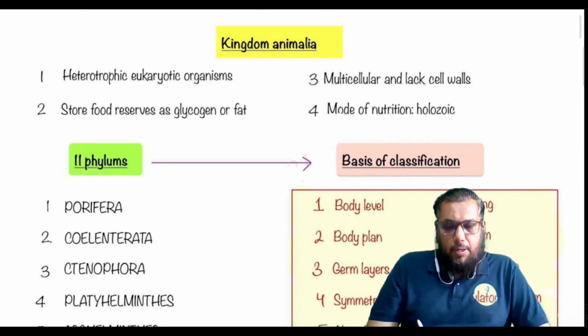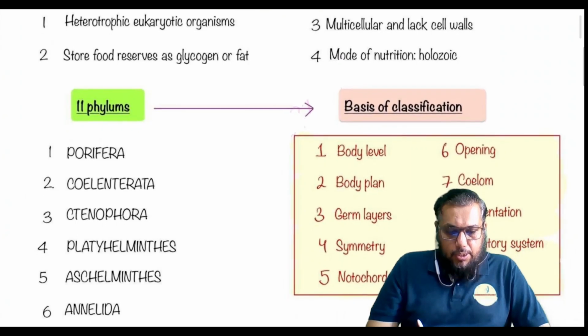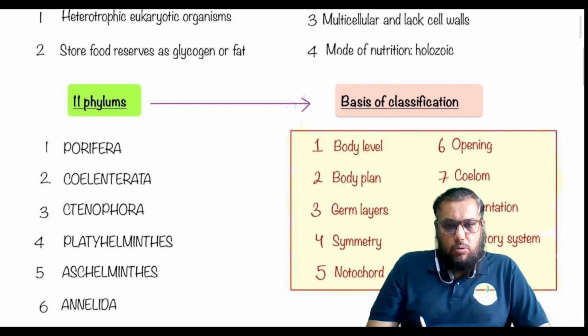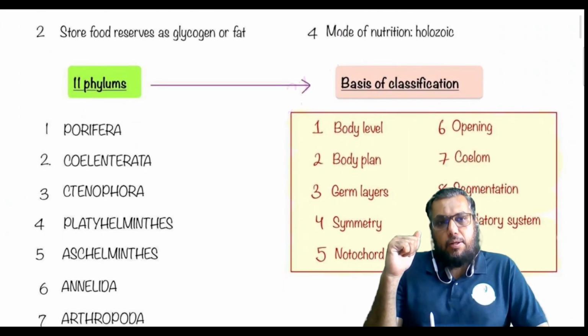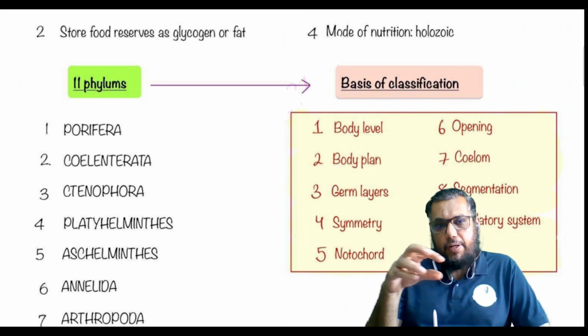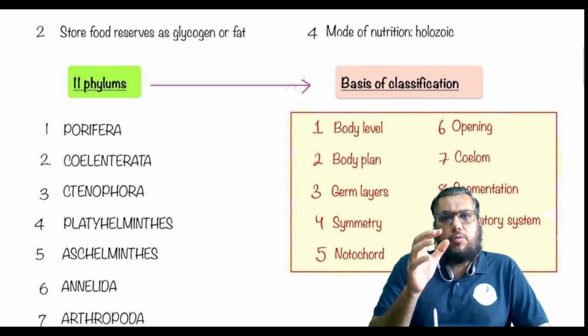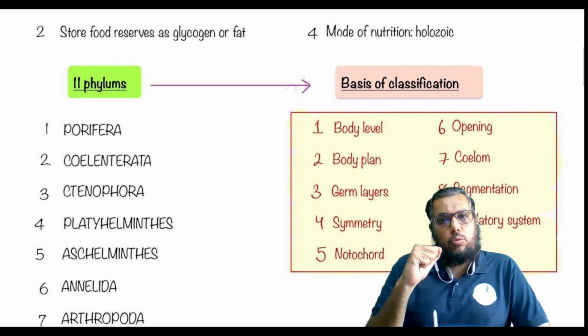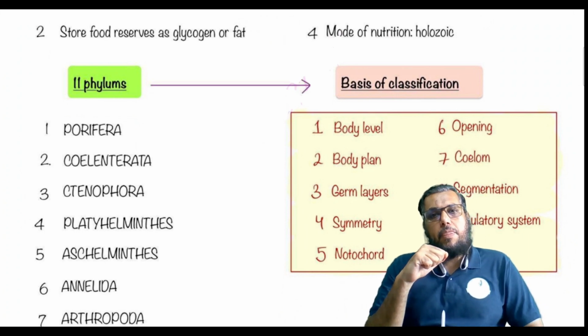And this kingdom Animalia gets divided into a number of phyla. As you have already studied with us, what are the different phyla of kingdom Animalia and what are the criteria that we had used to classify this particular kingdom.